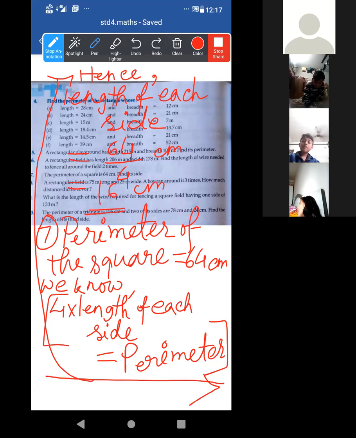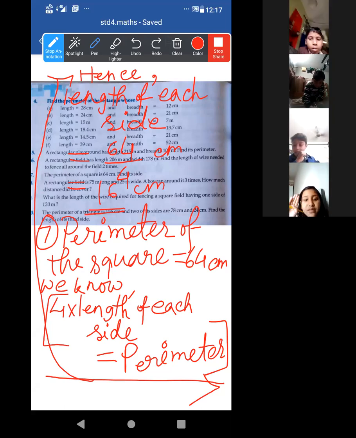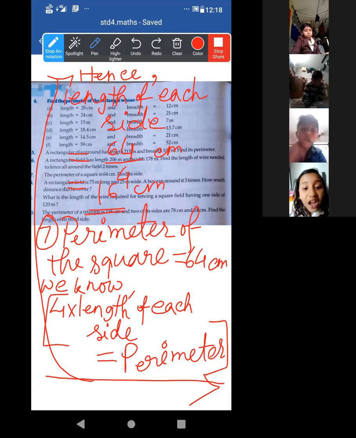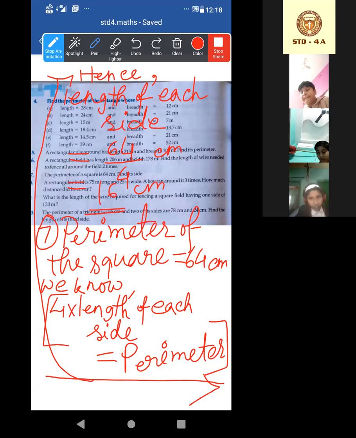So Nayar, Farzana, understood? Farzana, at first say, have you understood? Yes or no? Yes. Okay, then I am coming. Wait, let me complete first sums, then I am coming to you.